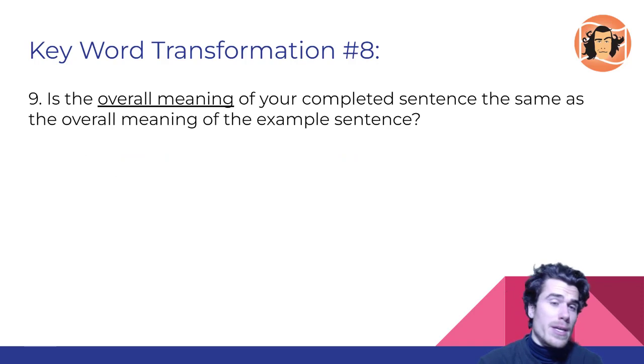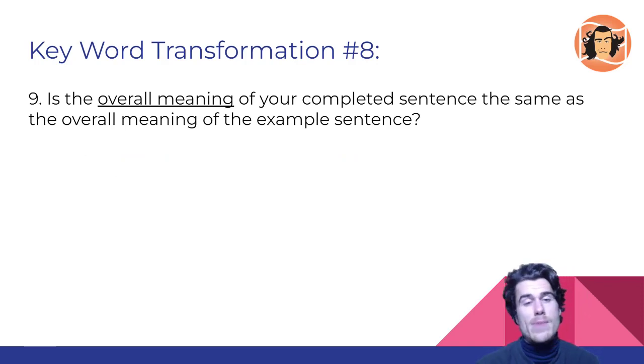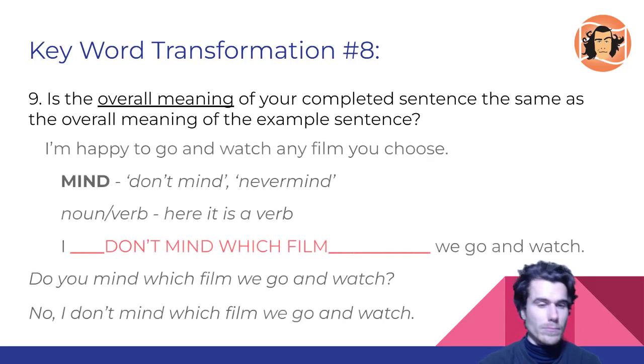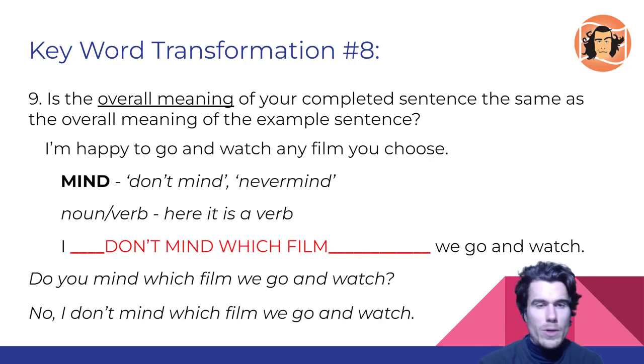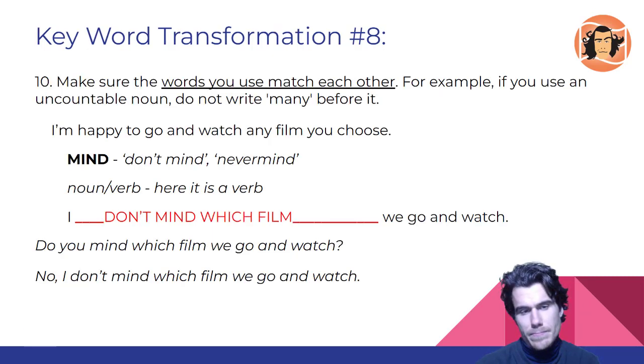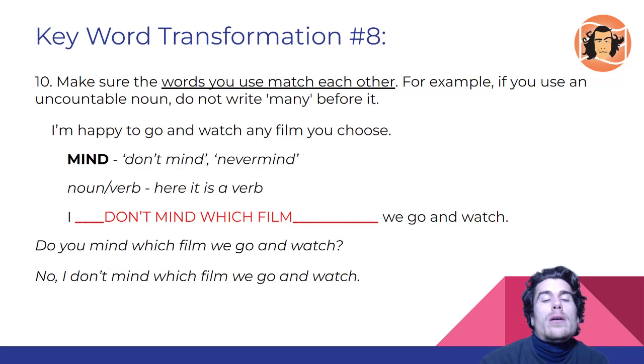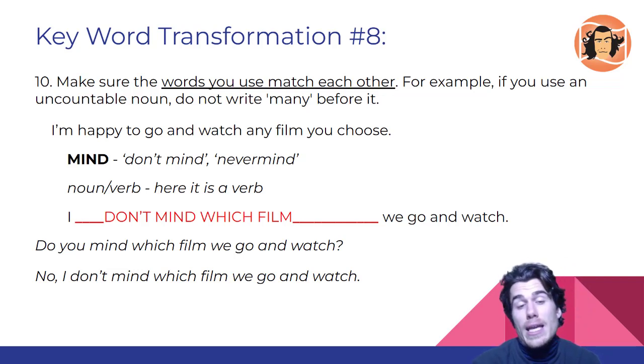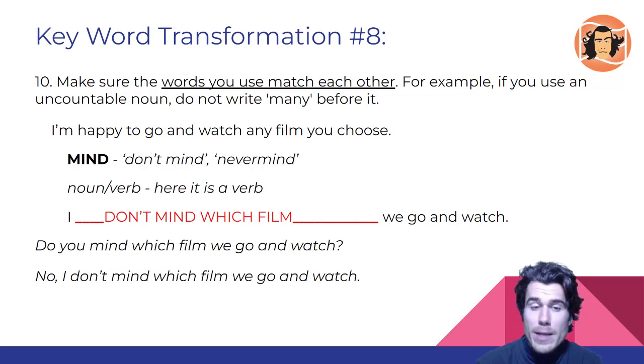Step number 9. Is the overall meaning of your completed sentence the same as the overall meaning of the example sentence? I don't mind which film we go and watch. I'm happy to go and watch any film you choose. The meaning is more or less the same. Yes. Step number 10. Do the words we're using match each other? I do not. That's correct. Don't should be followed by an infinitive because it's an auxiliary verb, and mind is an infinitive. Which film? Yep, which followed by a singular noun. It's okay.